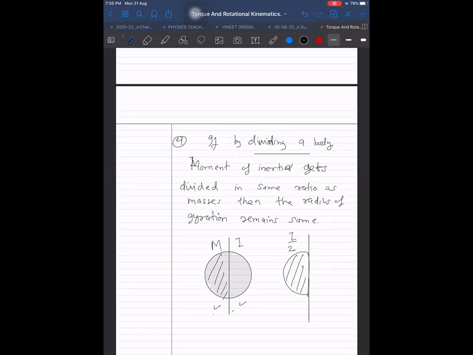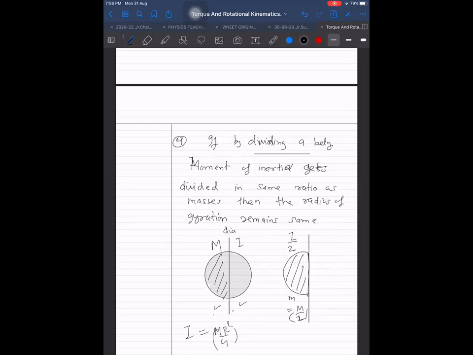This mass was capital M, and this mass is, let us say, small m, which is equal to capital M by 2. Then the moment of inertia also gets divided into half, and the mass also gets divided into half. Then the formula for this: total I was equal to M into what? It is about the diametric axis, so it is M R square by 4.